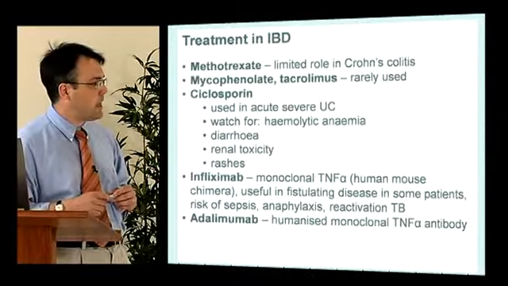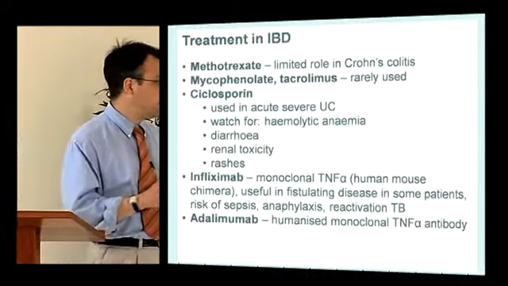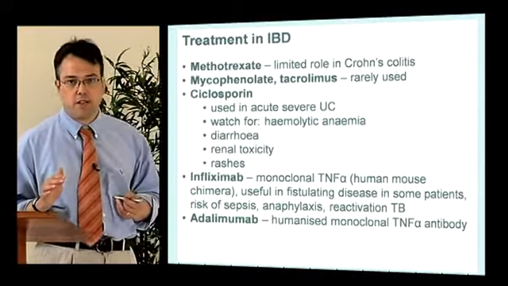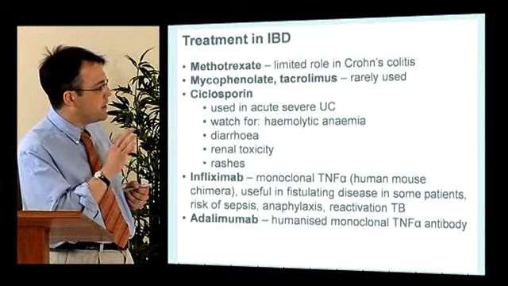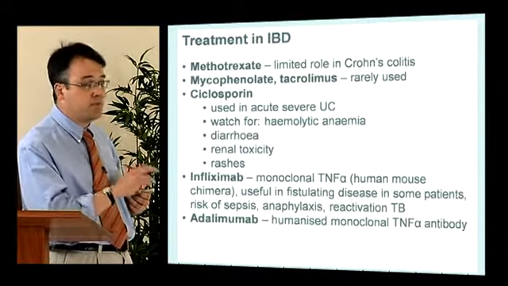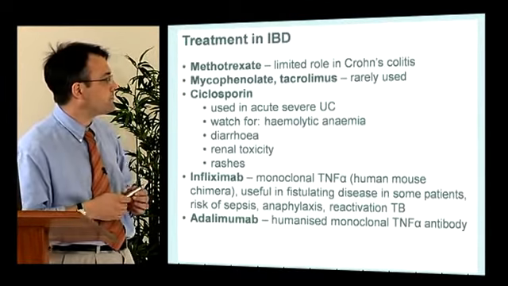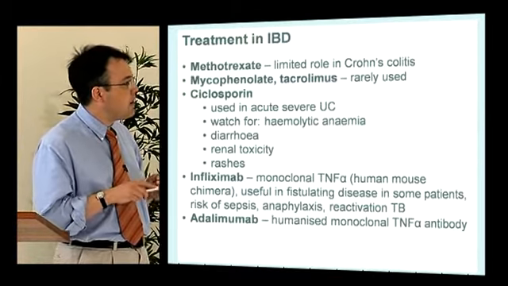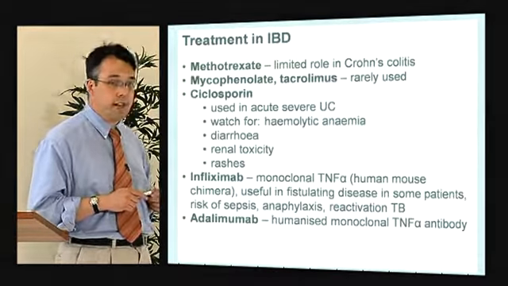And we have biological therapies now which work both in Crohn's disease and ulcerative colitis, but in the UK, NICE will only allow us to use infliximab and adalimumab for the maintenance therapy of Crohn's disease. We can only use these in ulcerative colitis as a bridge to immunosuppression. And both of these biological therapies are monoclonal antibodies to TNF-alpha.